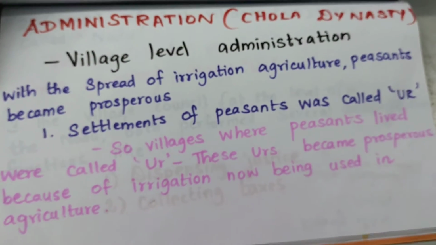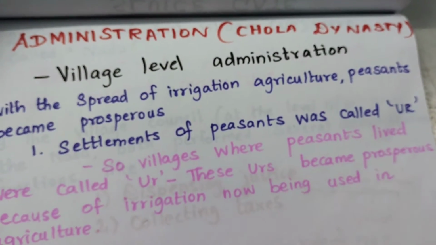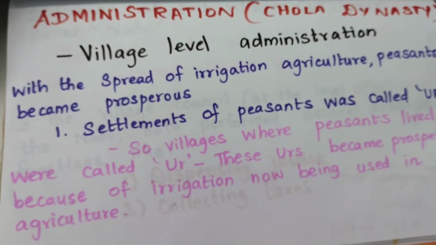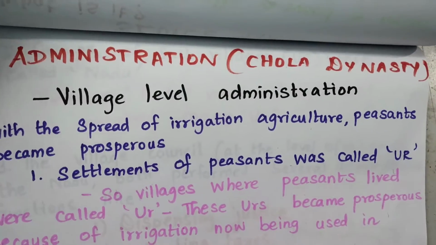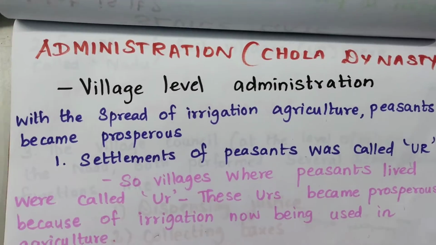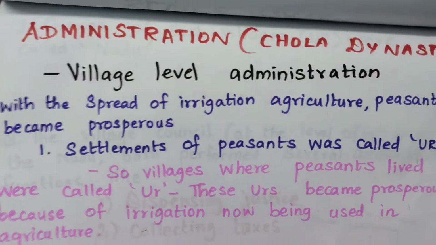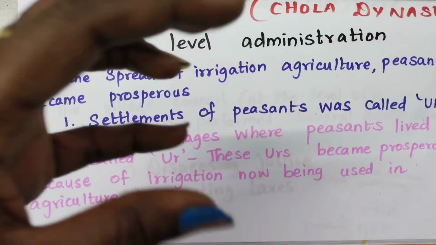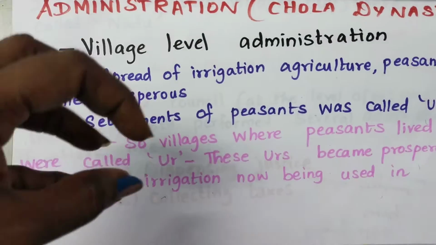Then the next thing we are going to see is the administration of the Chola dynasty, in this case the village level administration. With the spread of irrigation agriculture, the peasants became prosperous. Peasants means small landholders, those with a small amount of money.